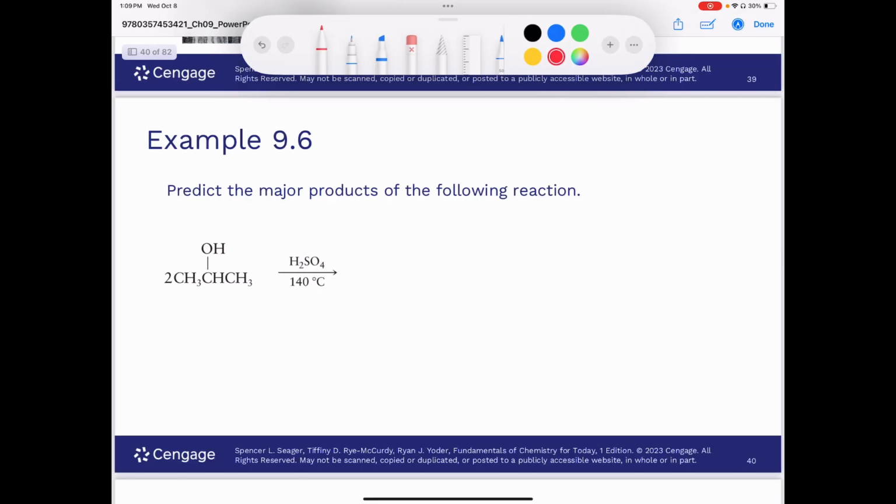All right, predict the major products of the reaction shown. So if we take a look at this alcohol, this would be isopropyl alcohol, and notice that the temperature is 140 degrees Celsius. And so what's going to happen is we're going to bring two molecules of isopropanol together. I'll just draw them like this, just to help illustrate the point. So here are our two molecules of isopropanol. When we react those two together, we're going to end up losing H2O.